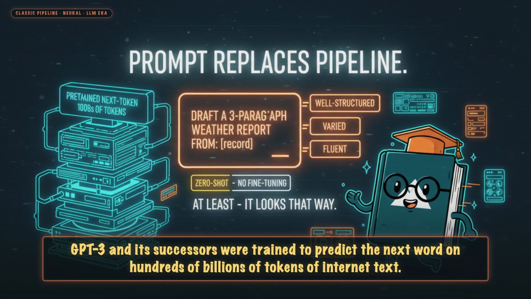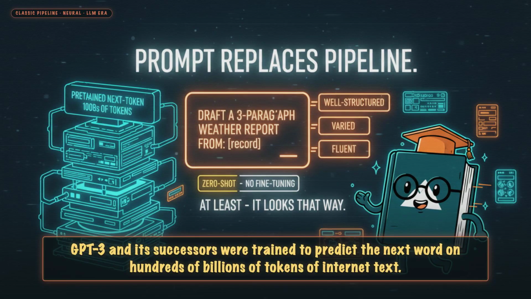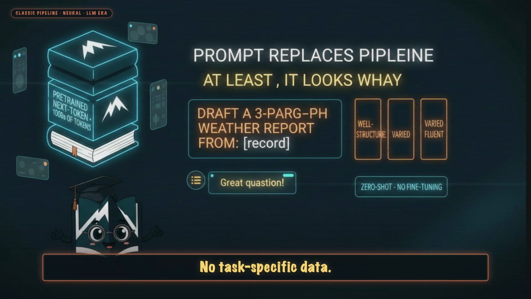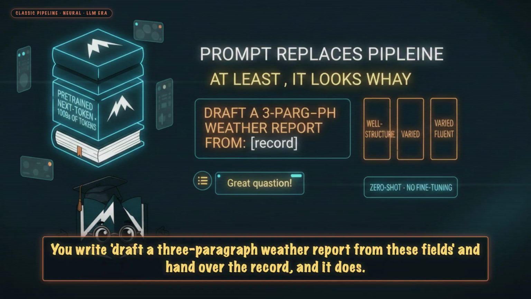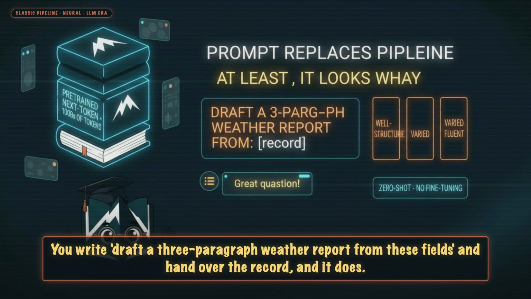GPT-3 and its successors were trained to predict the next word on hundreds of billions of tokens of internet text. As a side effect, they can generate coherent long text out of a prompt. No task-specific data, no fine-tuning. You draft a 3-paragraph weather report from these fields and hand over the record, and it does.